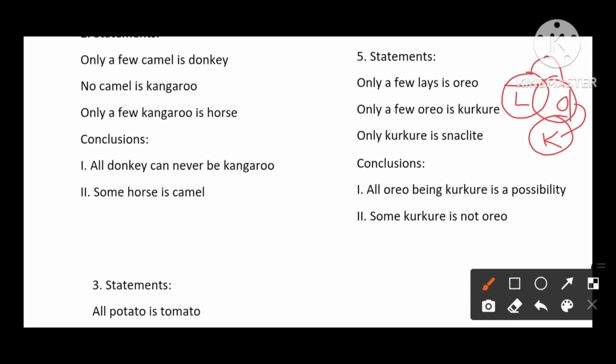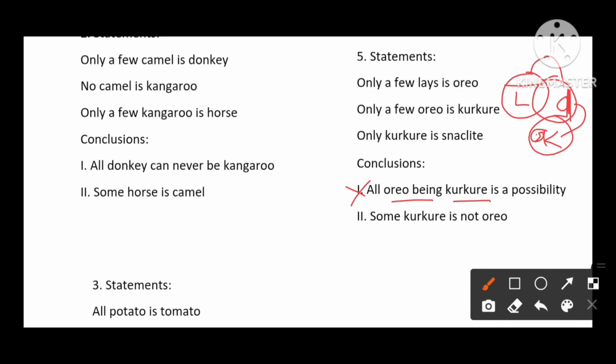So Snacklet is inside Kurkure and doesn't share with anything except Kurkure. The conclusions asked are: all Oreo being Kurkure is a possibility. All Oreo can be placed inside Kurkure. It is not possible because some part of Oreo doesn't share with Kurkure. So the first conclusion will be false.